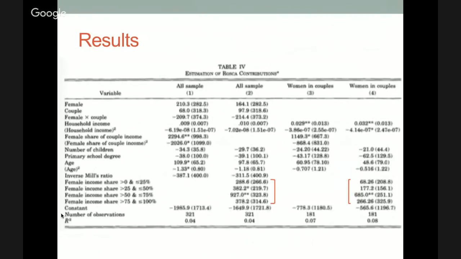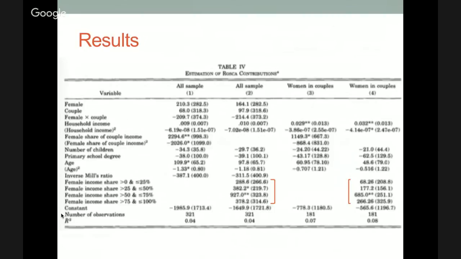And then this is the estimation of their results in terms of the amount of RASCA contributions that are made. The first interesting result is in models 1 and 2, the female and couple variables are not statistically significant. So this does show that female and couple or the probability of joining a RASCA is independent from the decision of how much to actually contribute to the RASCA as well. So these are two separate independent decisions that are made by women.